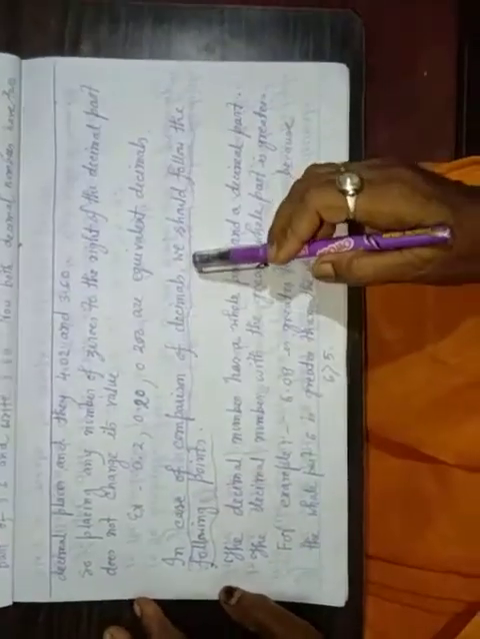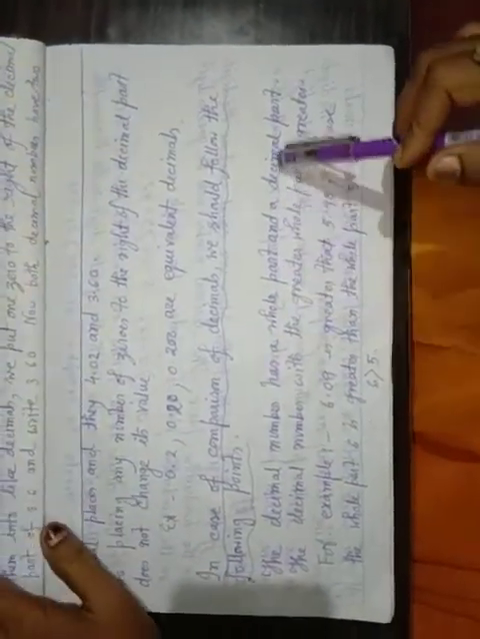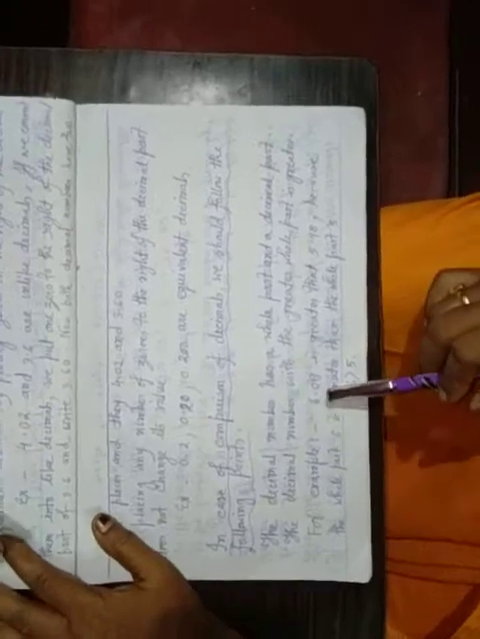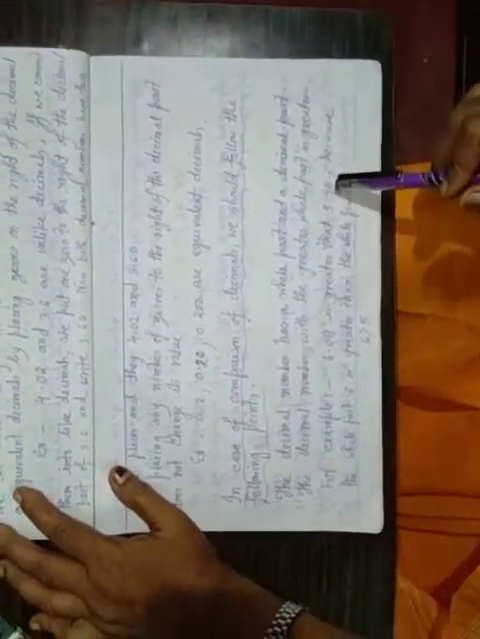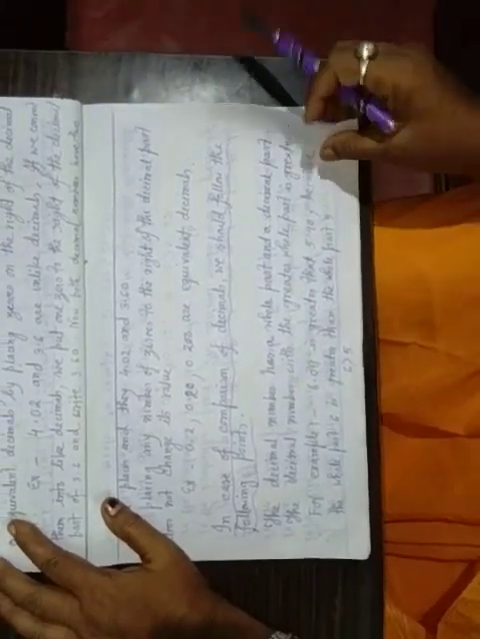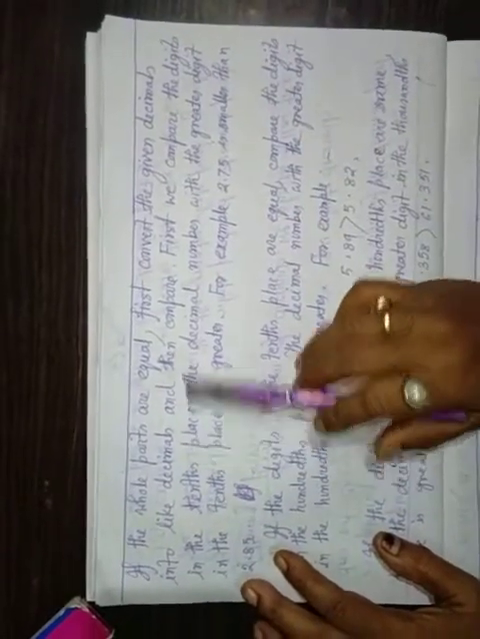Okay. In the case of comparison of decimals, we should follow the following points. If we compare, greater than, less than, the decimal numbers have a whole part and a decimal part. The decimal number with the greater whole part is greater. For example, 6.09 is greater than 5.98 because the whole part 6 is greater than the whole part 5. First of all, we look at the whole part, then we look at the decimal part. If the whole parts are equal, first convert the given decimals into like decimals and then compare.